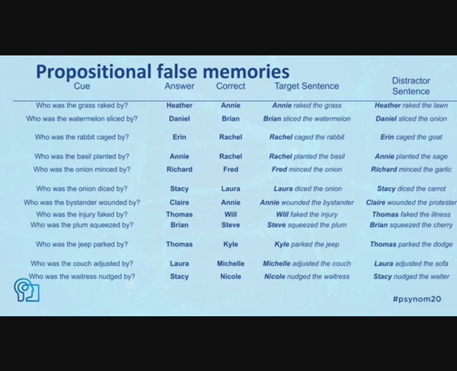So for instance, when the participant was asked, "Who was the grass raked by?" the subject responded, "Heather," instead of "Annie," because Heather raked the lawn was the propositionally overlapping lure that the subject also studied. Although one can argue that lawn and grass are almost interchangeable, the same cannot be said for confusions between bystander and protester, onion and watermelon, or rabbit and goat.